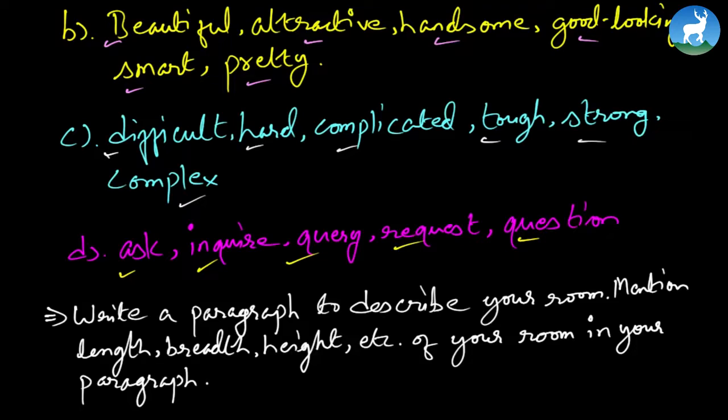So you can very well begin, well, you can initially, as a topic sentence, write, my room is very beautiful. To me, my room is the world's best place. And then you talk about the length, breadth, height, etc. Or you can describe whatever you have in your room. Alright. So this you can do as homework.